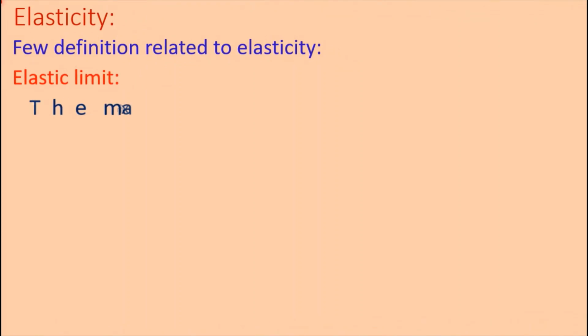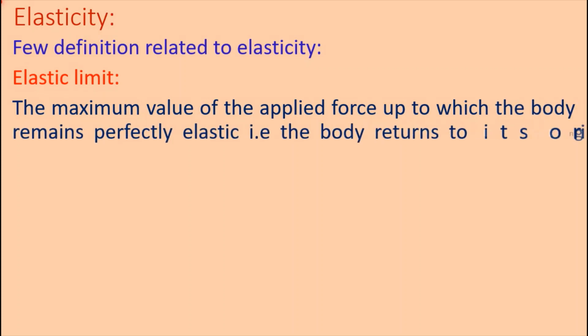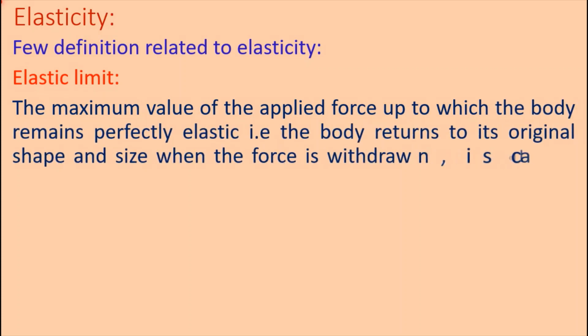Elastic limit. The maximum value of the applied force up to which the body remains perfectly elastic, that is, the body returns to its original shape and size when the force is withdrawn, is called the elastic limit. That is, we can apply force only up to a certain limit. If the applied force is more than this limit, then the elastic property of the body will be lost.